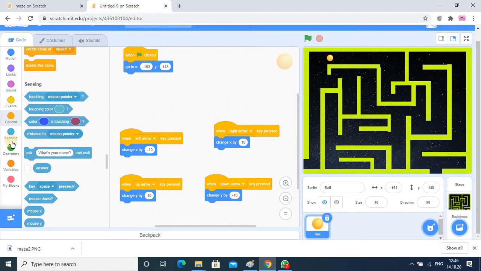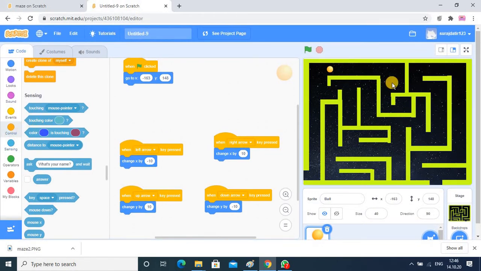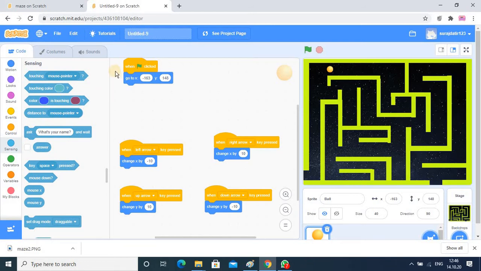So here, when that sprite, the ball, touches this area, we can indicate the color. So I am going into the sensing category. There is a block called touching color, because our code is related to touching color. Once that sprite touches that particular boundary or color, it should go to the original position.